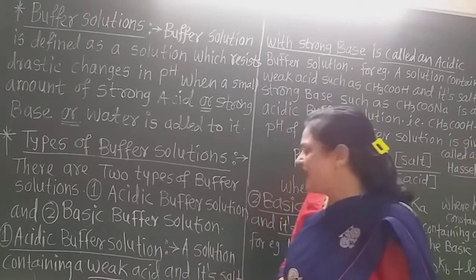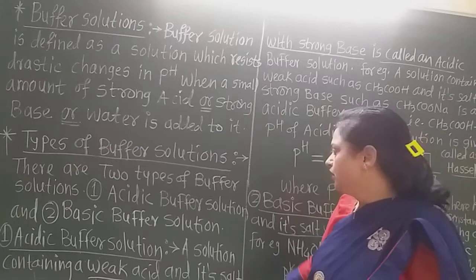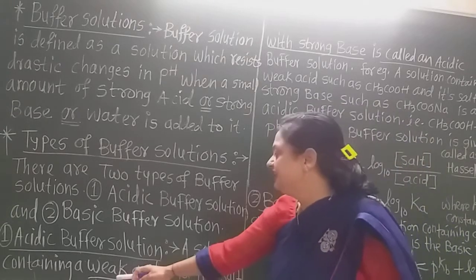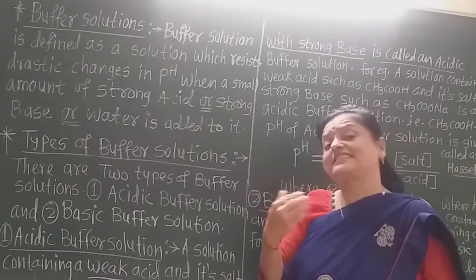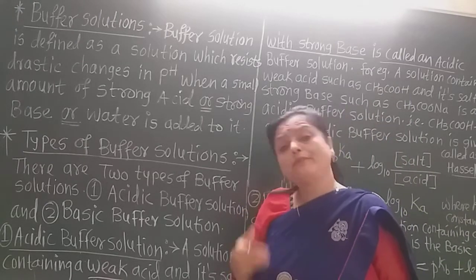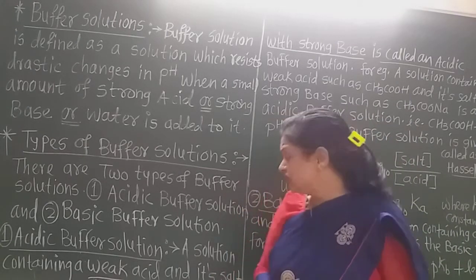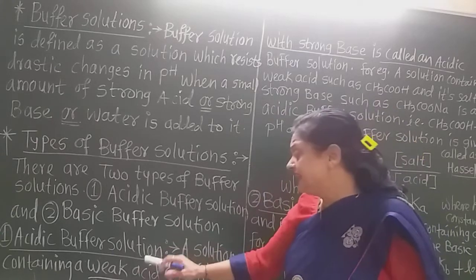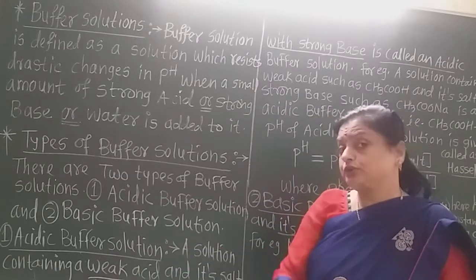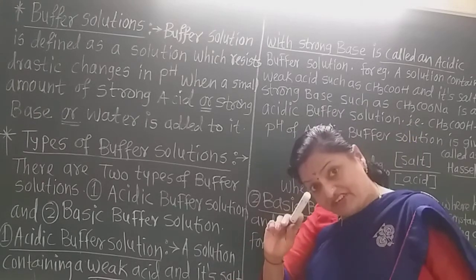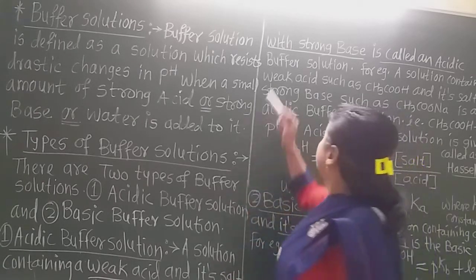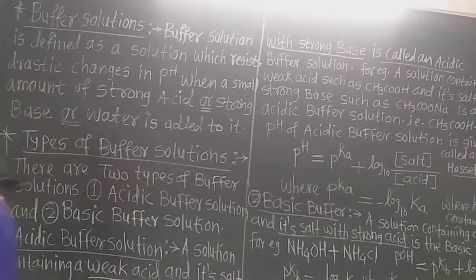A solution containing a weak acid, such as organic acids, which are weak acids, such as acetic acid, formic acid, butanoic acid, all these are weak acids. So a solution containing a weak acid and its salt with a strong base is called an acidic buffer solution.